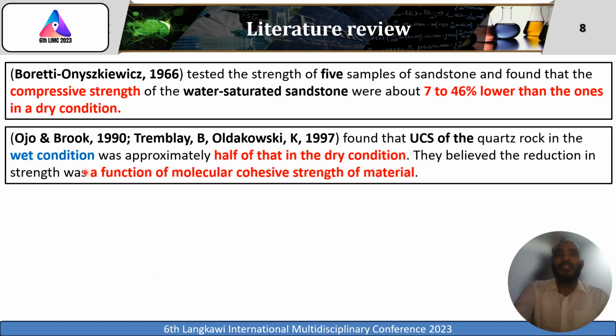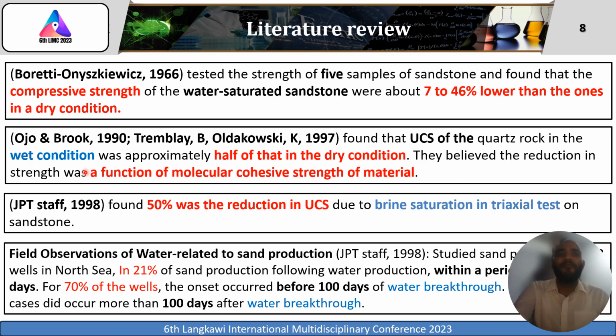As a literature review, there are many studies focused on the relation between water and reduced strength, but no one relates it to this chemical reaction, which is called quartz hydrolysis. There is a study in 1966 that tested the strength of 5 samples of sandstone and found that the UCS of the water saturated sandstone was about 7 to 46% lower than the dry one.